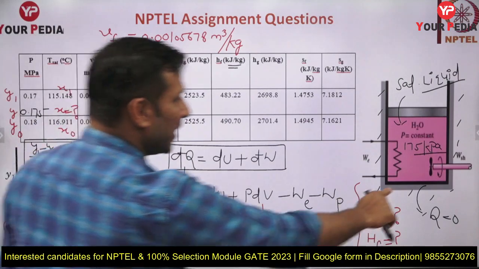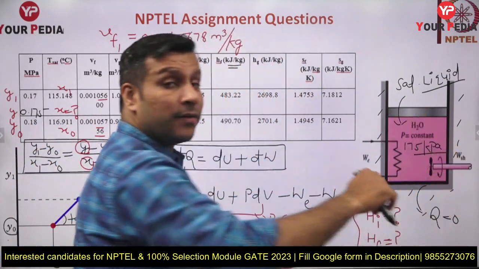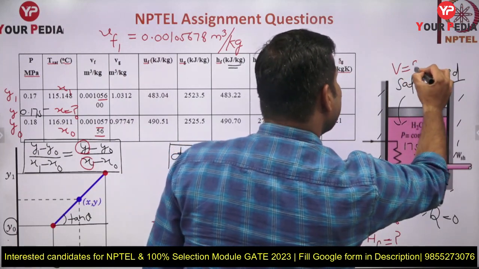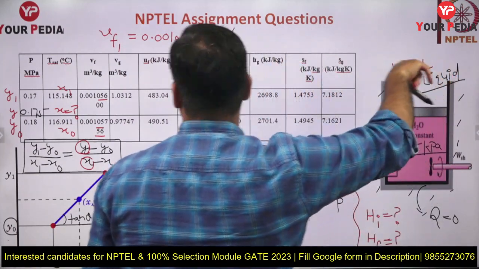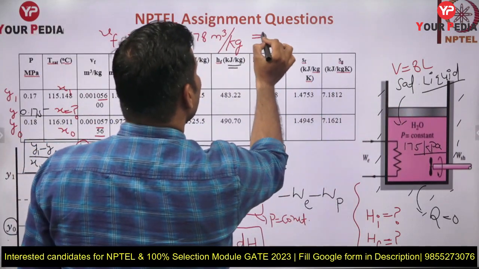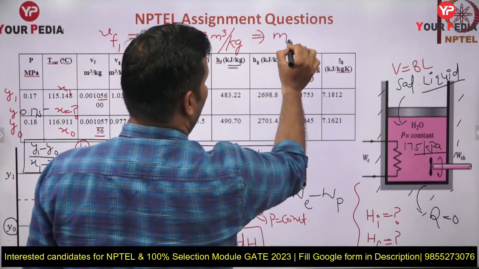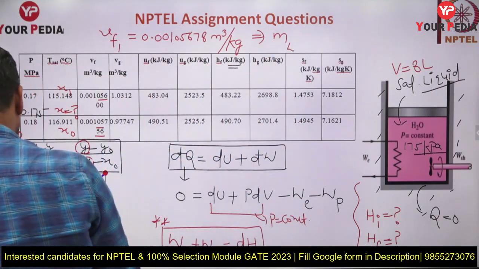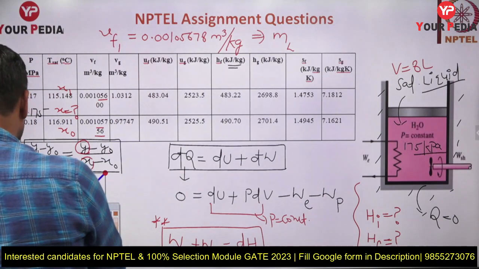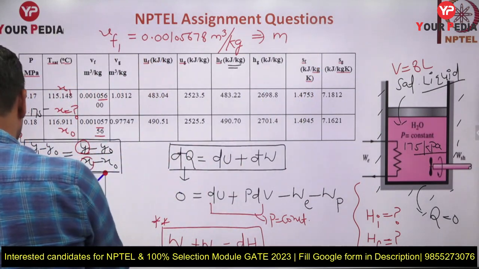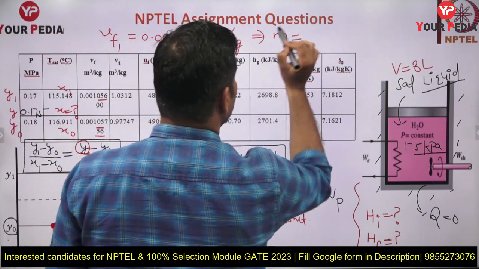And how much is the volume here guys? कितना volume है यहाँ पे? The water which is there is of 8 liter. मतलब यहाँ volume कितना है बच्चों? Volume is 8 liter. So you know the volume, you know the VF1. So because entire is saturated liquid, so from that you will be able to find out the mass of the liquid. Initially, या इसको मैं mass ही लिख देता हूँ because the mass is going to remain same. मास तो चेंज होने वाला नहीं है whether you are converting into steam or anything because it is a closed system. So from that you will get the mass. यहाँ से क्या आ जाएगा आपके पास?